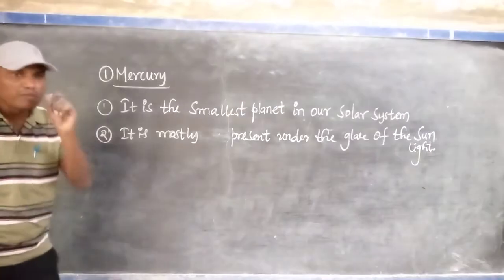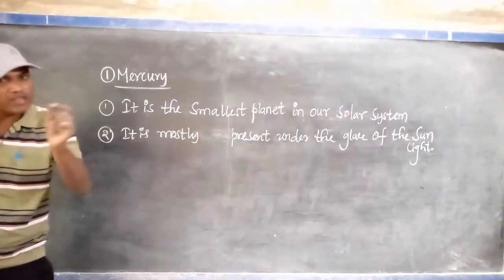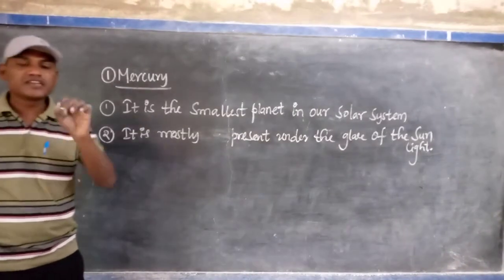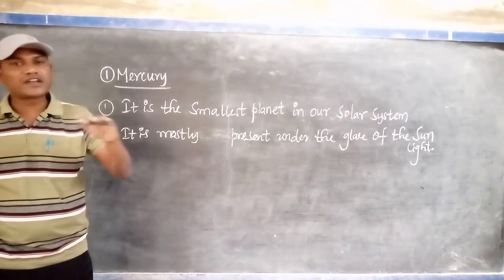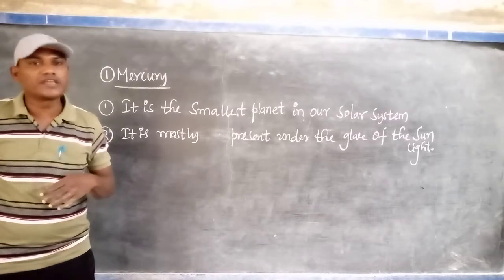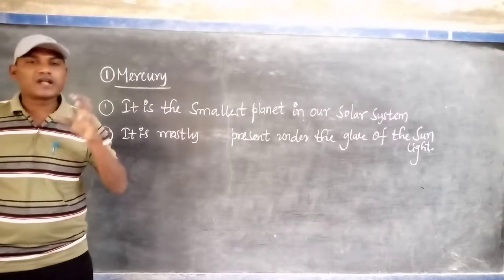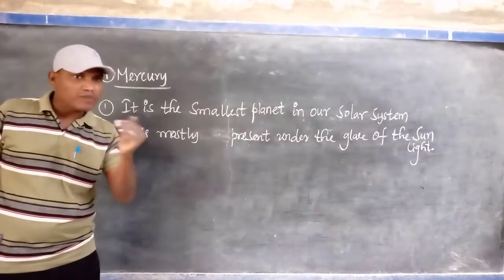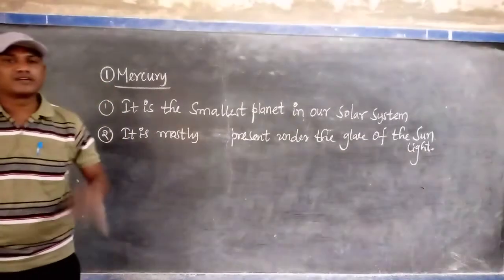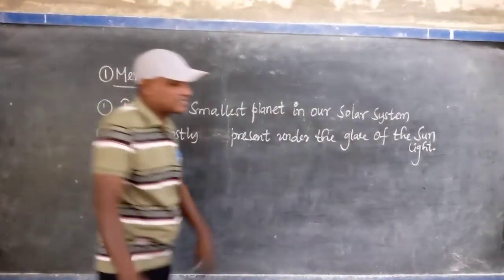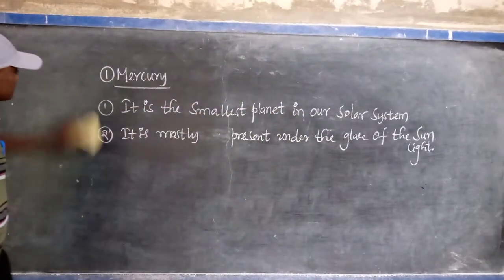So listen very carefully. Mercury is the nearest planet to the sun. It is the smallest planet in our solar system. It is not able to be seen easily. Maybe sometimes you can see it before sunrise or after sunset only, in the northern side. But why? Because of the lesser distance from the sun to Mercury, the Mercury surface is totally covered with the glare of sunlight. It's nothing but the high intensity of the sunlight. That's why you are not able to see Mercury easily.